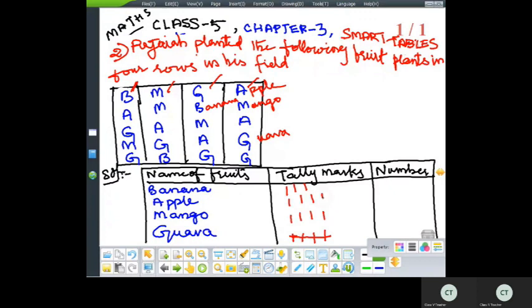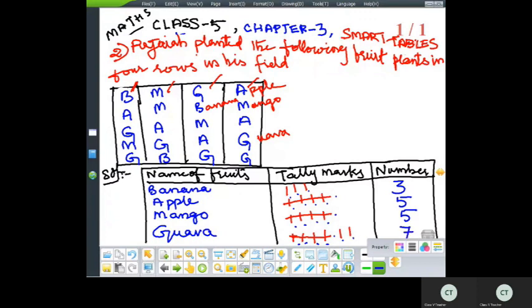Apple, mango, apple, guava, guava. So total number how many are there? Let us calculate. 1, 2, 3. 1, 2, 3, 4, 5. 1, 2, 3, 4, 5. 1, 2, 3, 4, 5, 6, 7.